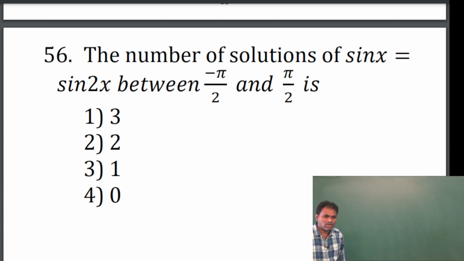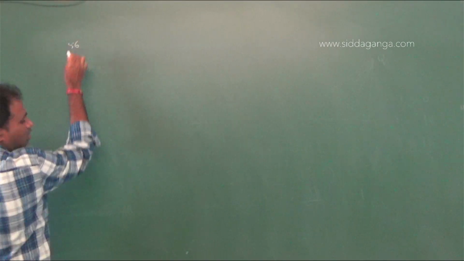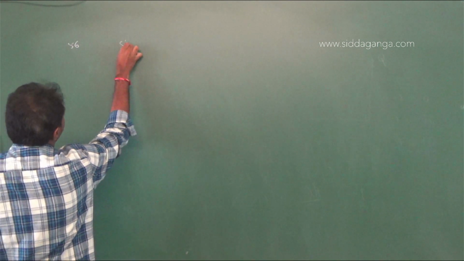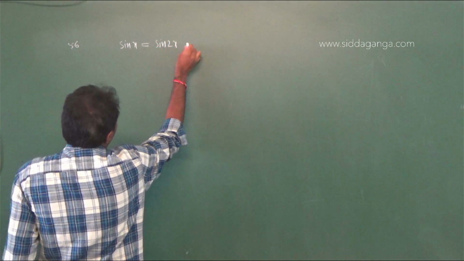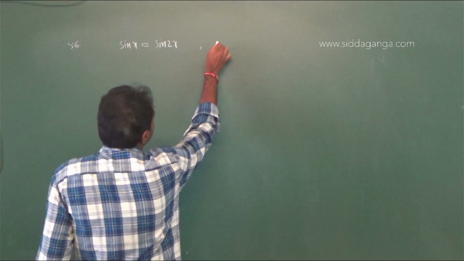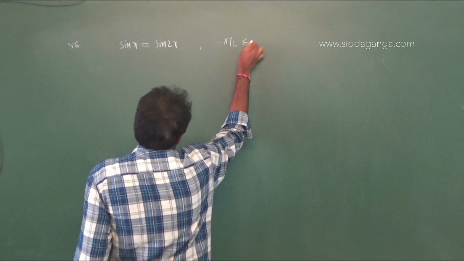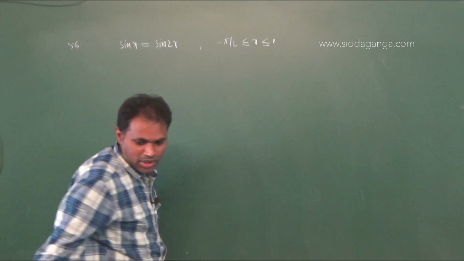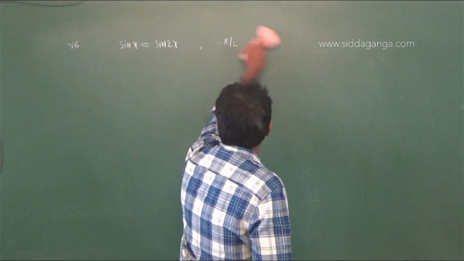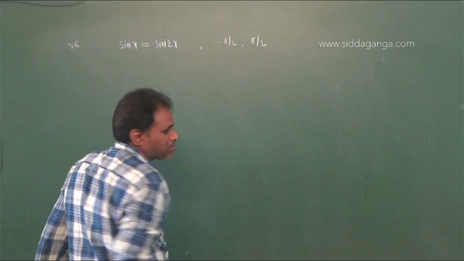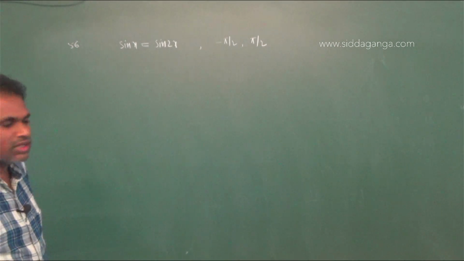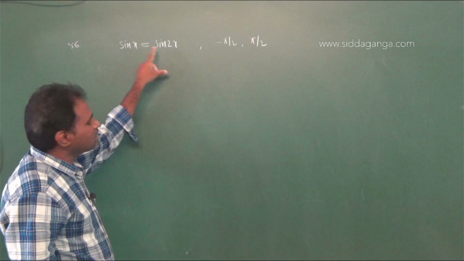The number of solutions of sin x equals sin 2x between minus pi by 2 and pi by 2 is. Now, the given equation: sin x equal to sin 2x, in between minus pi by 2 less than or equal to x less than or equal to pi by 2. In between minus pi by 2 and plus pi by 2 they are asking. Therefore, sin x equals sin 2x given.